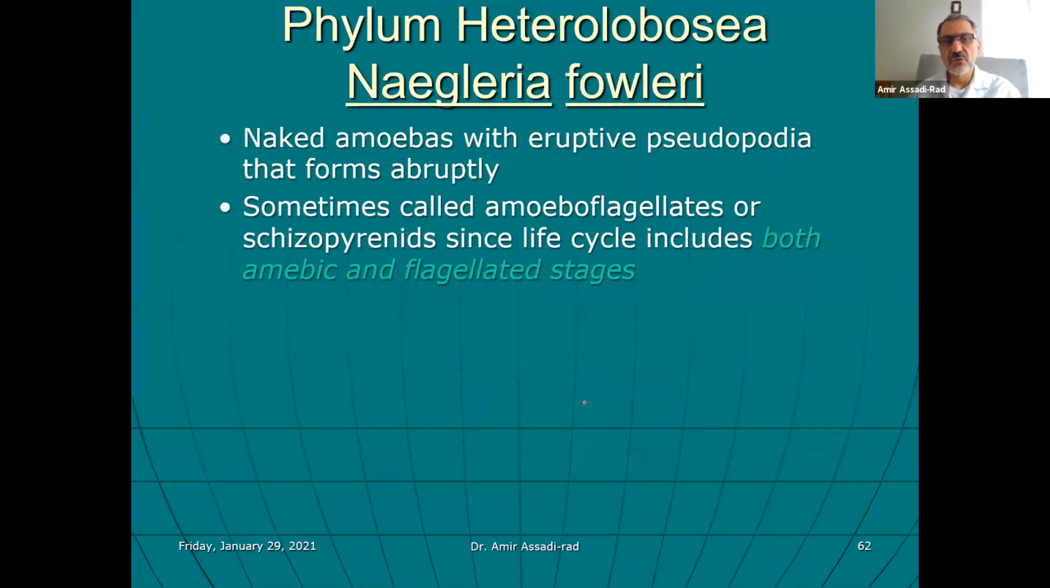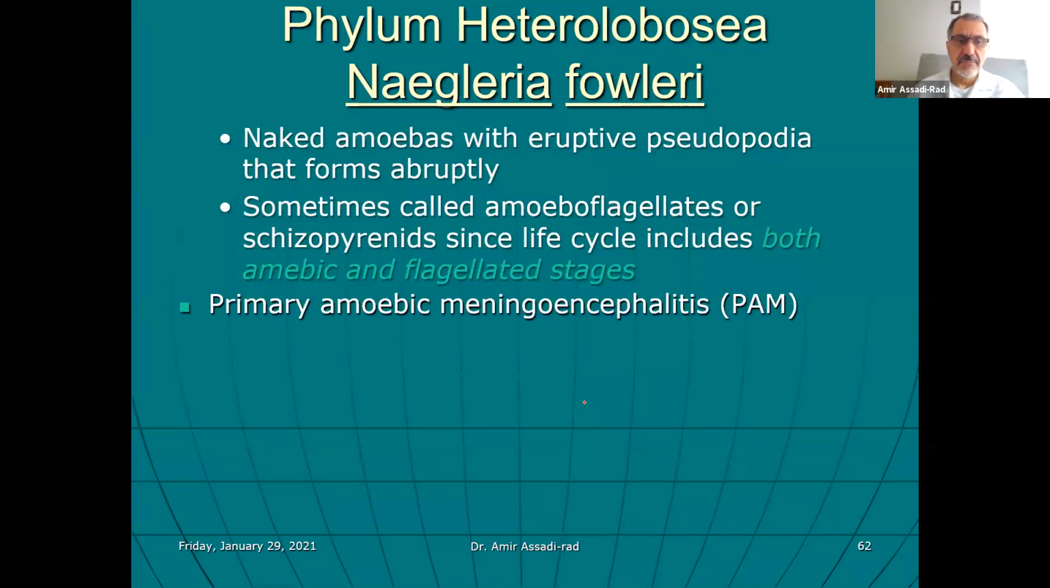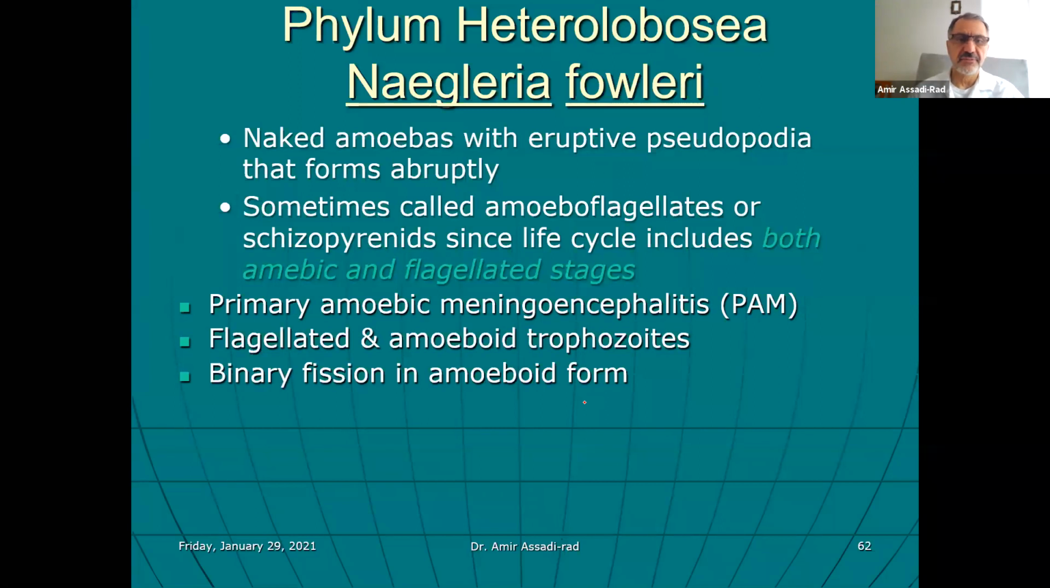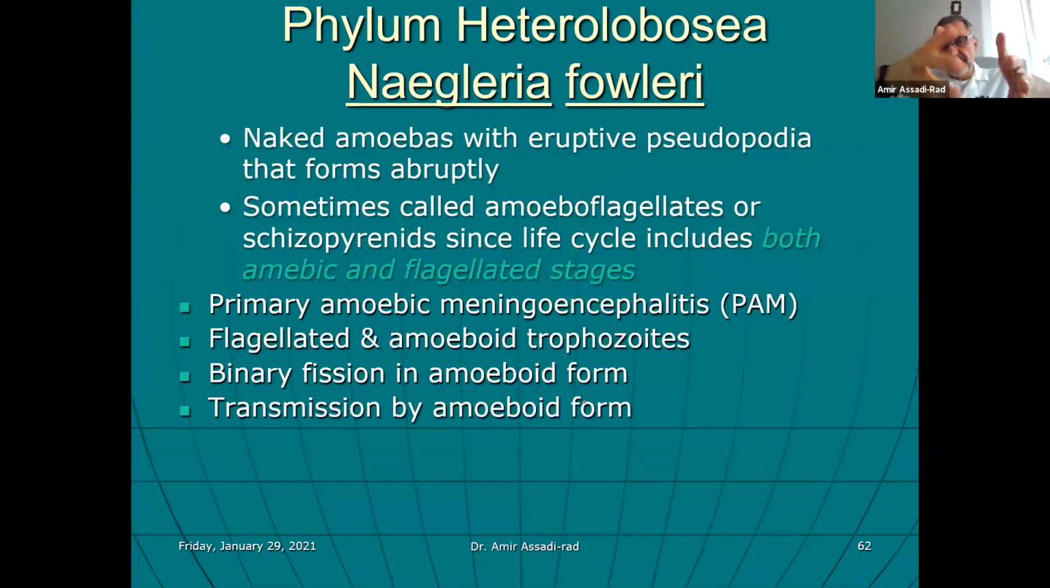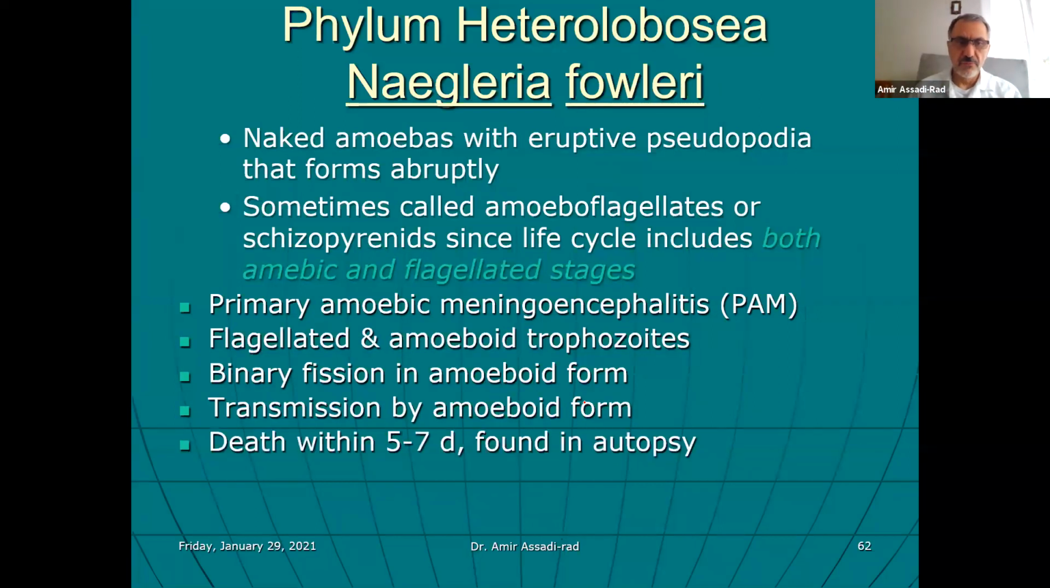Since the life cycle includes both amoeba and flagellata, you will see it. The name of the disease it causes is called PAM, primary amoebic meningoencephalitis. Then the flagellated and amoeboid trophozoite, you will see the life cycle. They divide by binary fission. You know that, we already talked about it. And transmission is by the amoeboid form, death within 5 to 7 days.